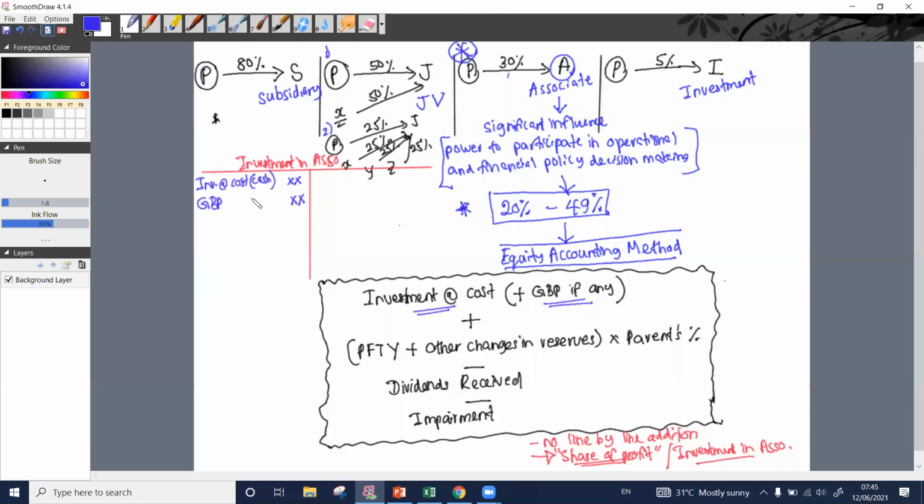This should be credited to retained earnings, right? Retained earnings credit. The gain on bargain purchase amount, investment in associate account debit, retained earnings credit.